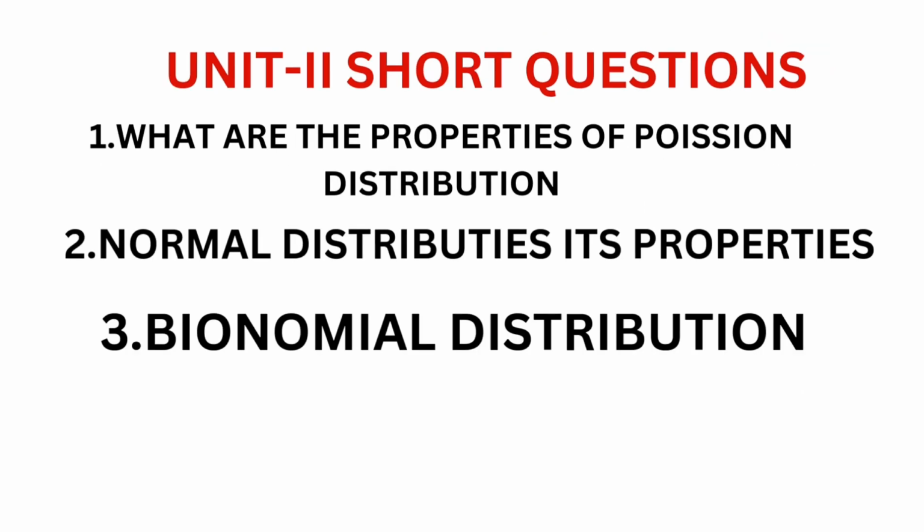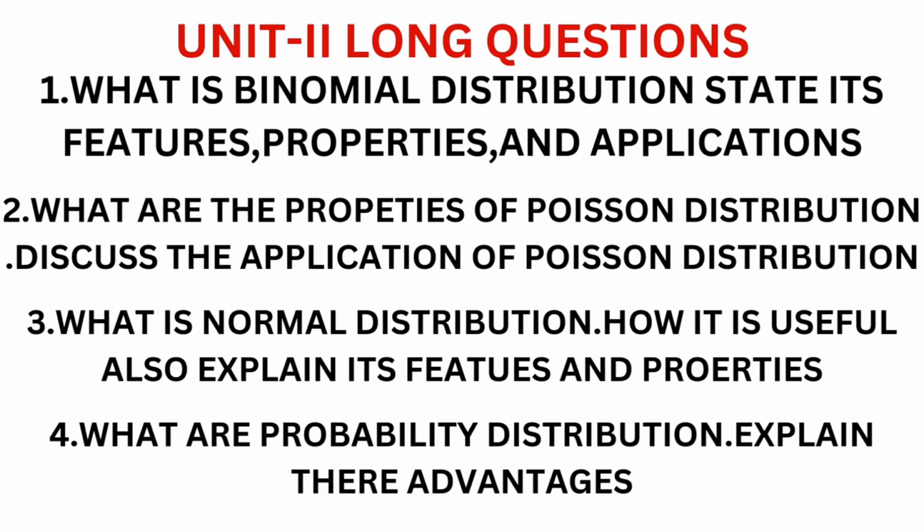And unit 2 short questions. What are the properties of Poisson distribution? Very important. Normal distribution, its properties. Third, binomial distribution, its properties. So these are the very important questions. And in the examination, maybe he will ask you to explain the differences between Poisson distribution, normal distribution, and binomial distribution also.